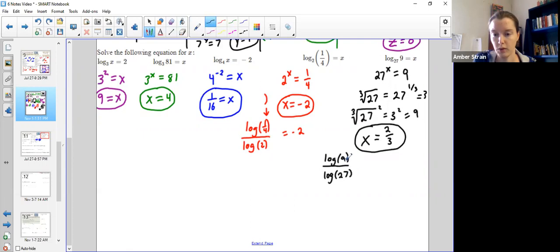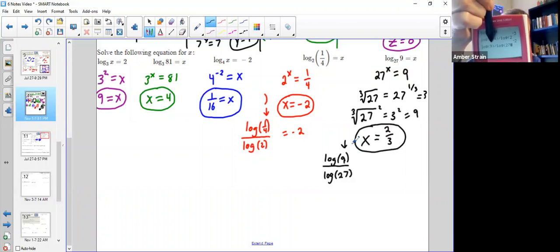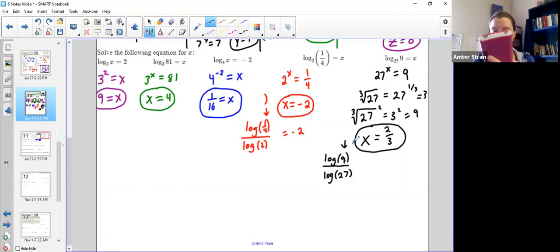Don't forget that there's 2 logs, and don't forget to close this parenthesis right here. So type it in just like that, log of 9, close parenthesis, divided by log of 27. Don't forget that parenthesis right there after the 9. Don't forget your divided by. Log splitter. Enter, and then it gives you the decimal of 2/3.